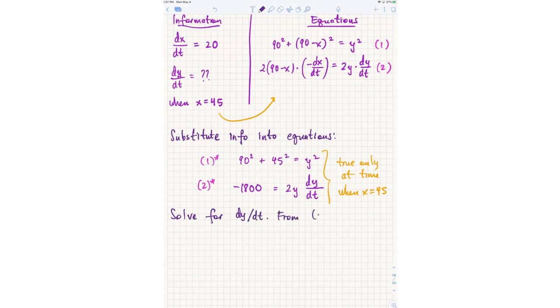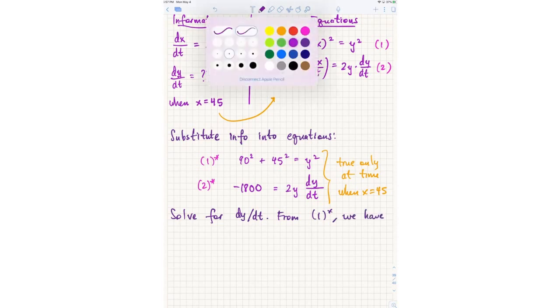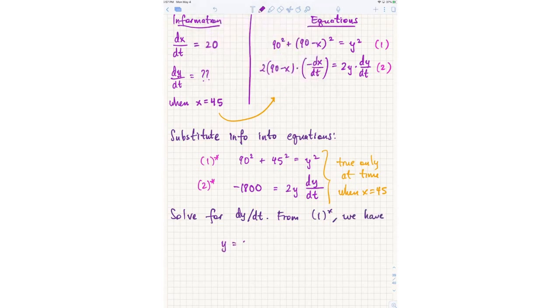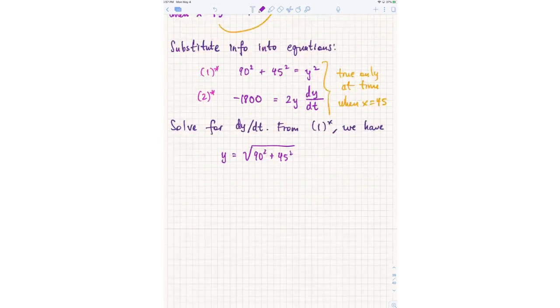Well, from 1 star, we have that y is equal to the square root of 90 squared plus 45 squared. If you really want to, you can just use a calculator, but you can also factor out 45 squared, and you get 2 squared plus 1. So that's 45 times root 5 if you really care. But it doesn't really matter.